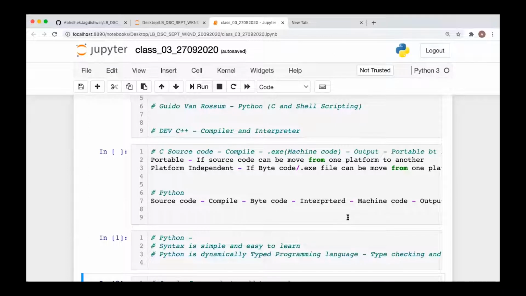Okay, everyone, anything else? How does it work in C and other languages then? In C, we explicitly compile the source code. It generates the .exe file. We execute that .exe file.